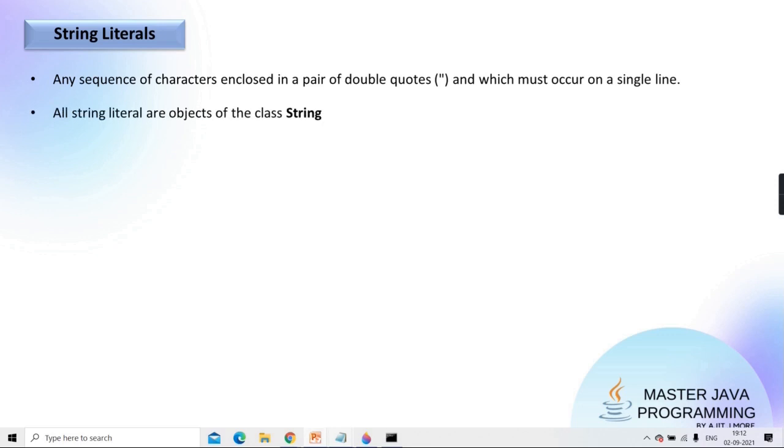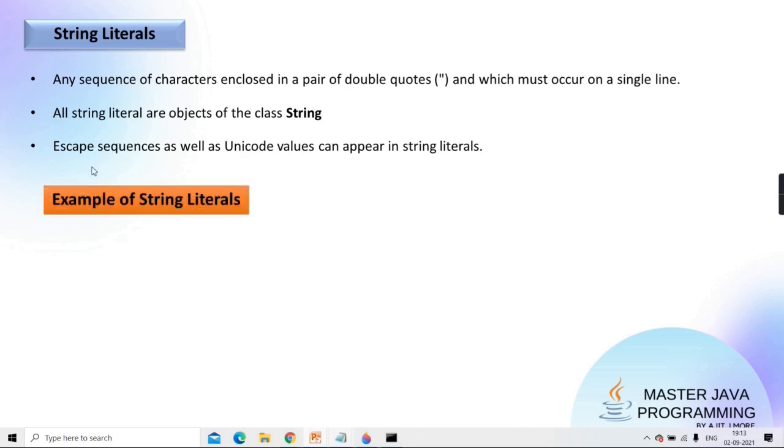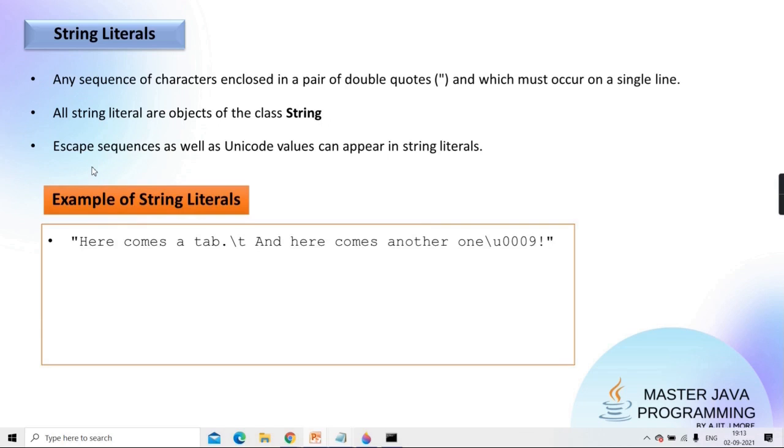All string literals are objects. Of which class? I told you, every string will be internally converted into an object of class String. Getting? Then within that pair of double quotes, is that double quote a meta character? Yes, it's a character of syntax to tell that this is a beginning of a string, this is an end of a string. Getting? Can we use escape sequences in it? Can we use unicodes in it? Octal codes, unicodes, escape sequences, everything can come in it. Getting? Examples I've given. Tell me.